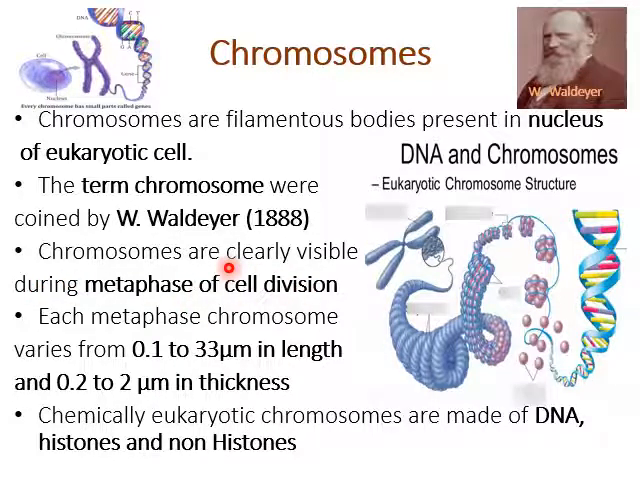Due to condensation, chromosomes are short and thick and are clearly visible during the metaphase of cell division. Each metaphase chromosome varies in size from 0.1 to 33 μm in length and 0.2 to 2 μm in thickness. Chemically, eukaryotic chromosomes are made up of DNA, histones, and non-histones. So this is the entire structure of a chromosome.